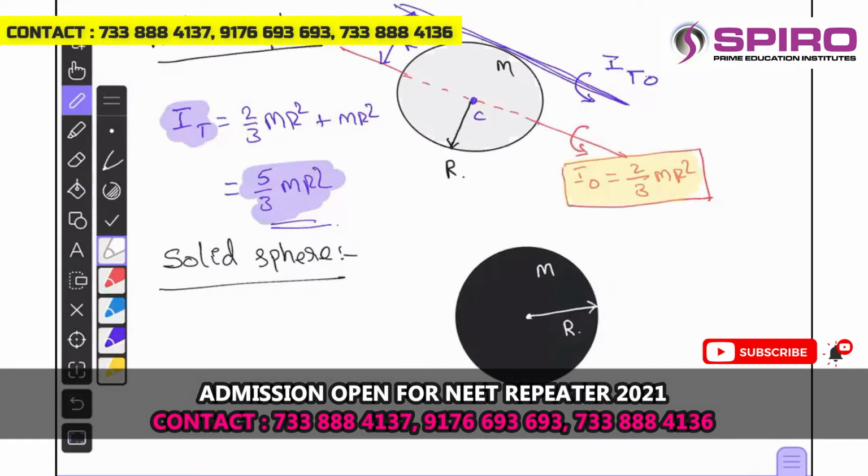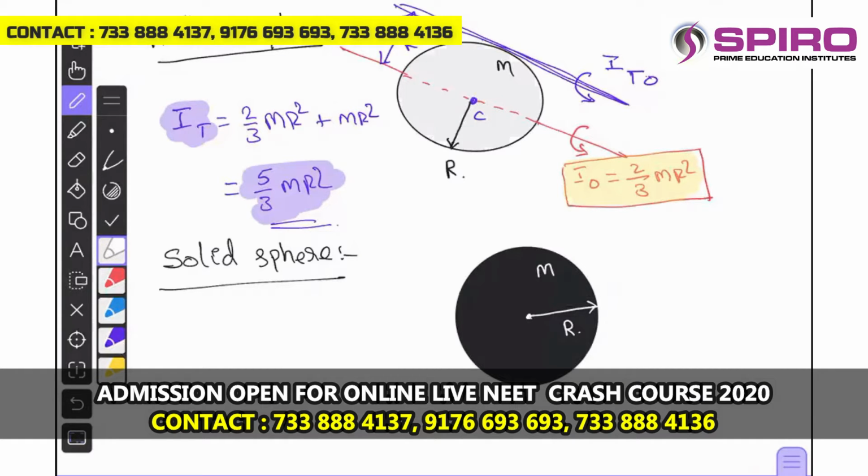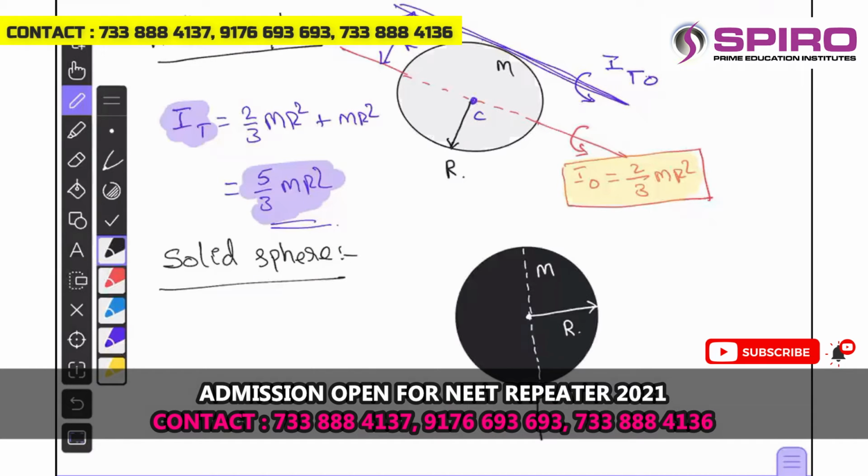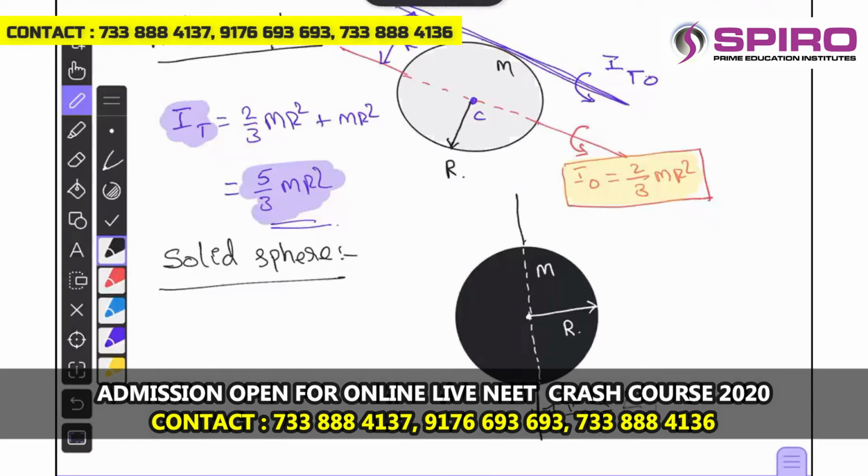R is its radius. Okay. So what is the moment of inertia about the self axis? Already we saw in the last class. The moment of inertia about the self axis, that is passing through the diameter, will be about the diametric axis. Its moment of inertia is given by I naught, let us say I naught is equal to 2 by 5 mr square.